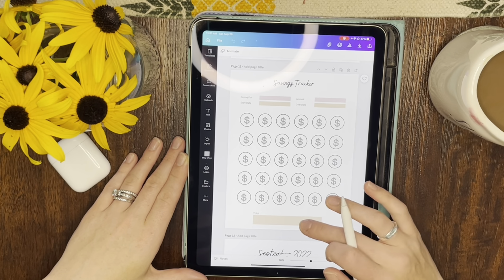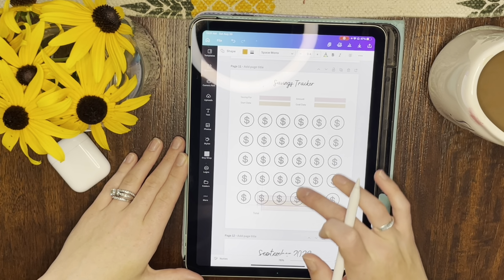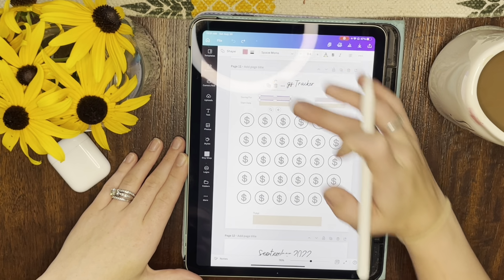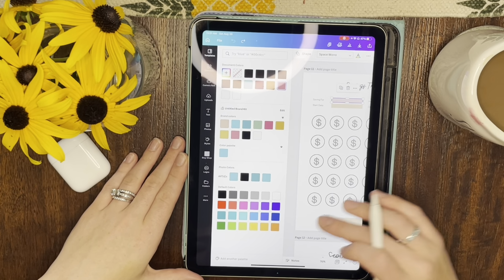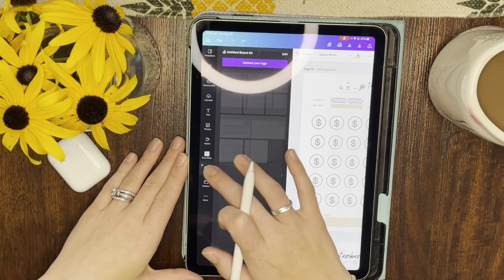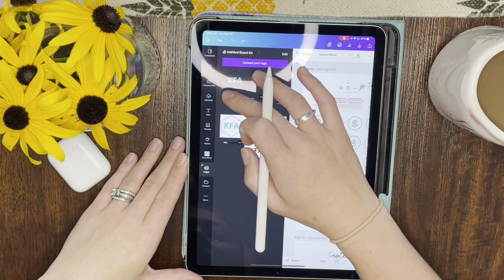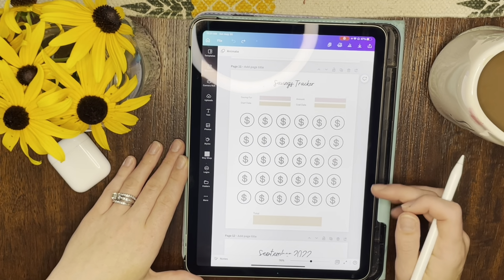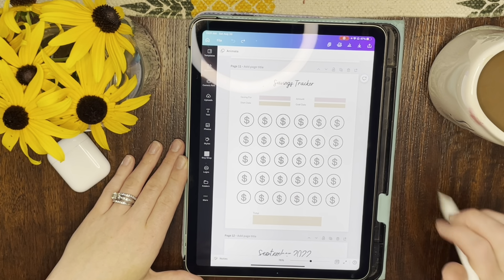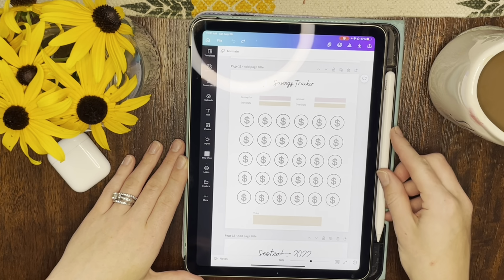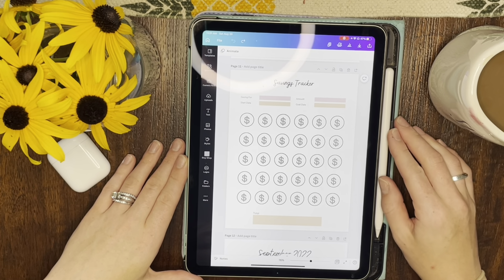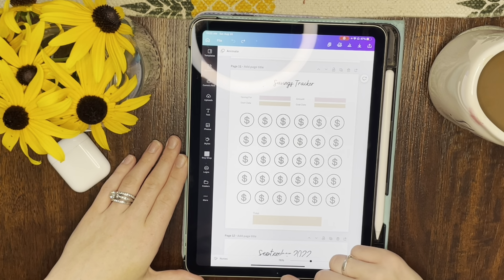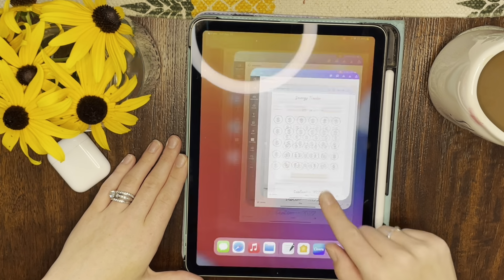I love using Canva. You literally can highlight all of these different items, move them around. You can customize the colors. It's such a fun thing to do. I have my brand colors in here. I have my logos already in here. So it just makes it super easy to create templates, and I had a lot of fun designing it. So if you were going to import this planner, I'm going to show you what it would look like once you purchase it and want to download it into the app. So let's go ahead and do that.